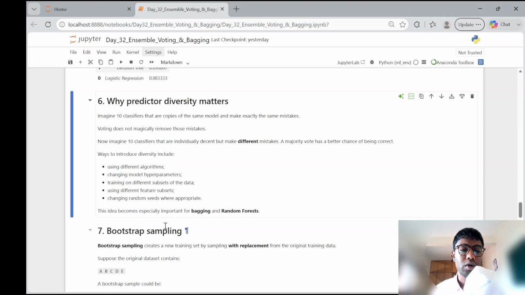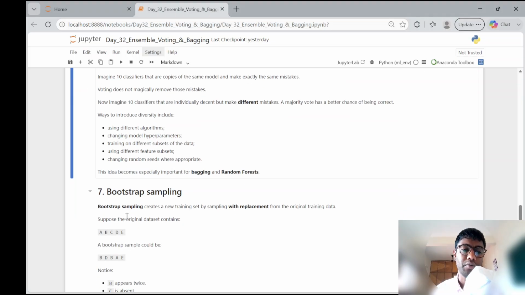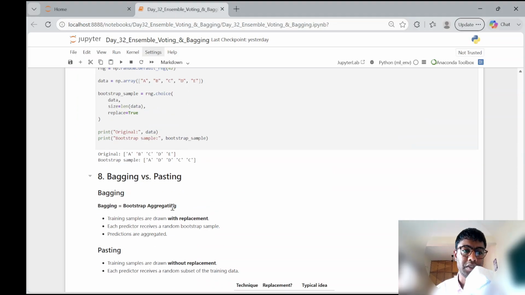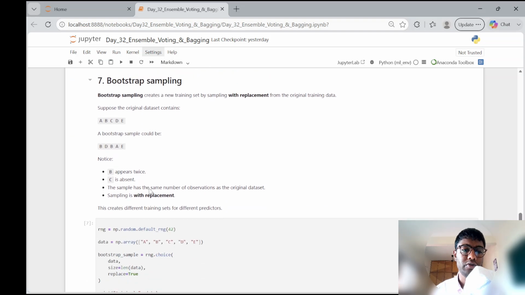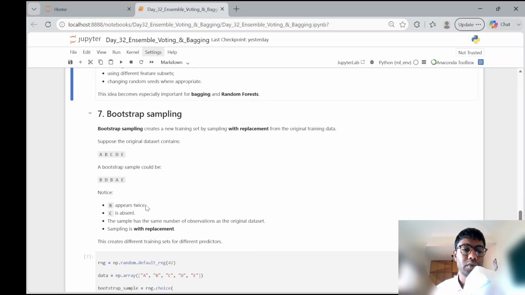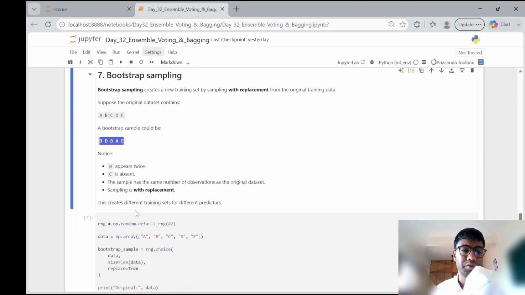Now, talking about creating different subsets or training sets, we have bootstrap sampling, where we would be able to have bagging and pasting methods introduced. In case of bootstrap sampling, we have the same data set with jumbled data, or data with some replacement in it or some randomness to it.